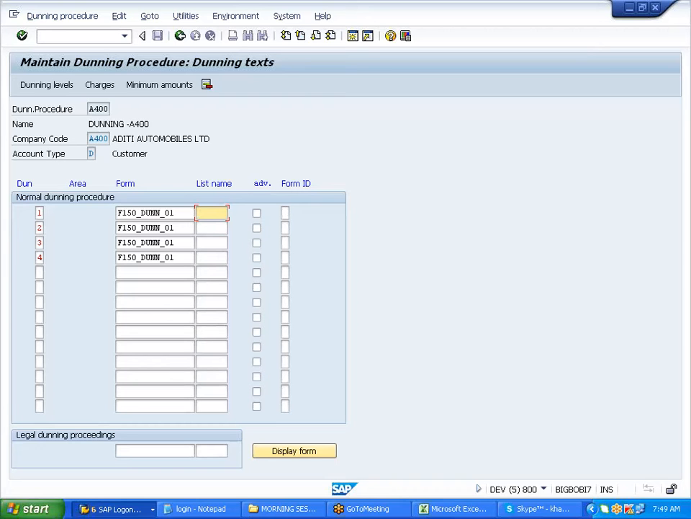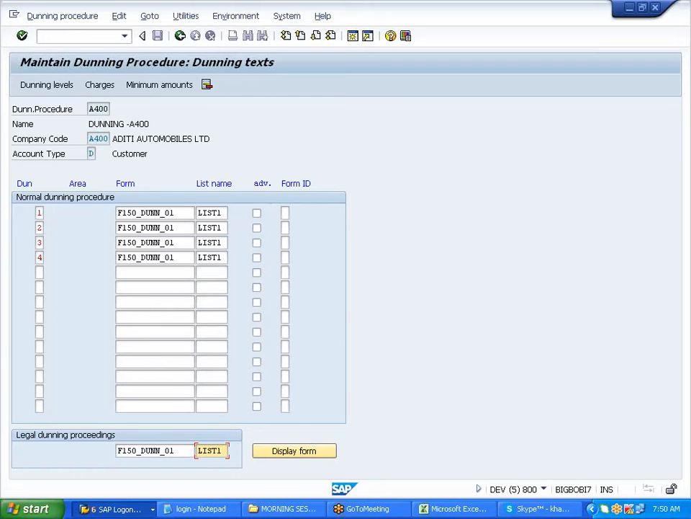Dunning, so-and-so customer due, it will give you like this. This is the name of the form. You need to sit and design it with the ABAPer. I have chosen a default one here to show you. This will be given by an ABAPer. The last one will be a legal one, if you want to send a legal one, you can give it.